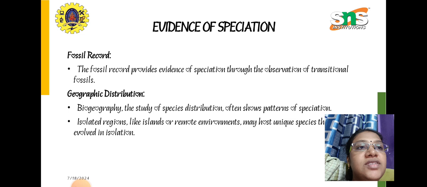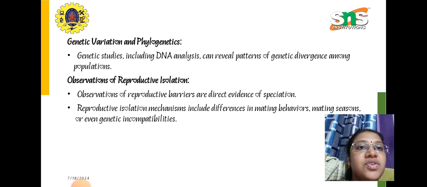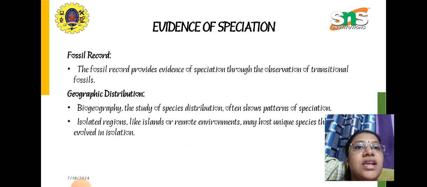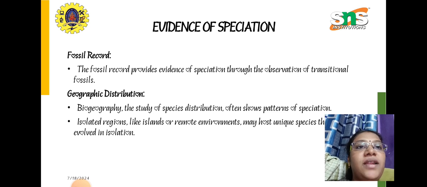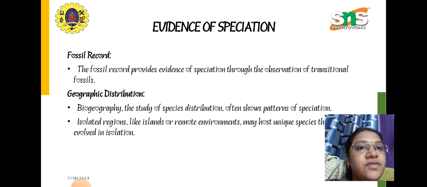Now, the evidence for this speciation is the fossil record, geographic distribution, genetic variation and phylogenetics, and observation of reproductive isolation. The fossil record gives us evidence of what types of species have been created, through the observation of transitional fossils.